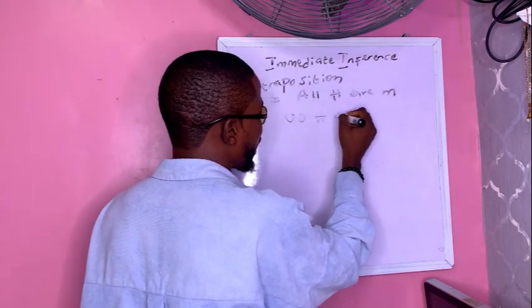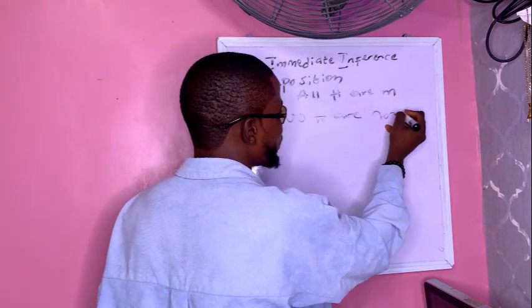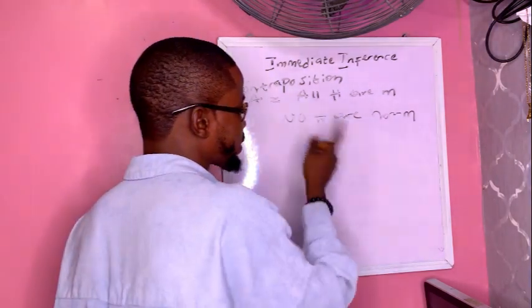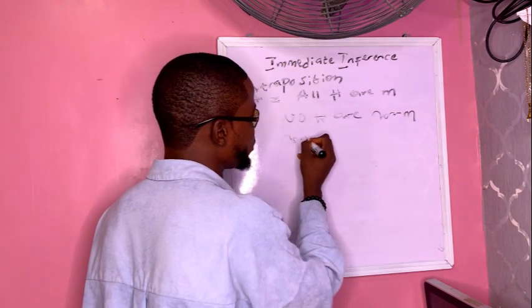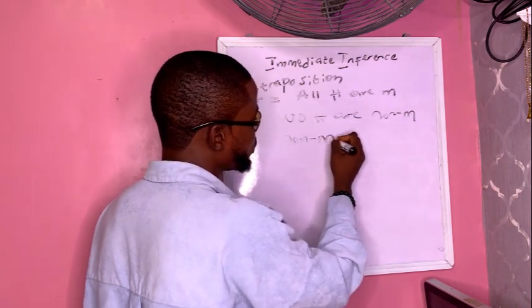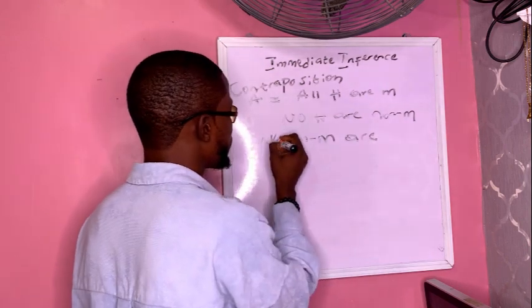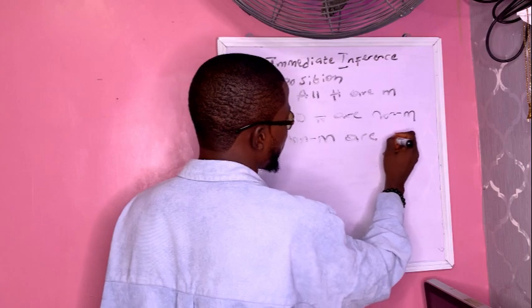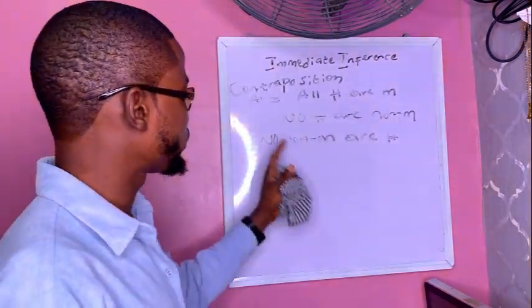No humans are non-mortals. Then conversion says that we interchange the subject term and the predicate term. So it brings us to no non-mortals are humans. That is, conversion states that we just interchange the subject term and predicate term.